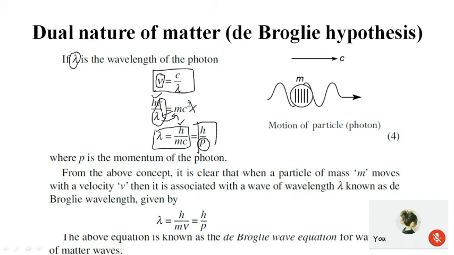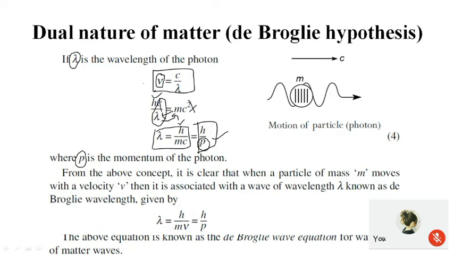So finally we get the expression for lambda, the wavelength associated with the moving particle. Lambda is given by h by mc, which is equal to h by p, where p is the momentum of the photon. So we get the frequency of the photon and similarly the wavelength associated with it.